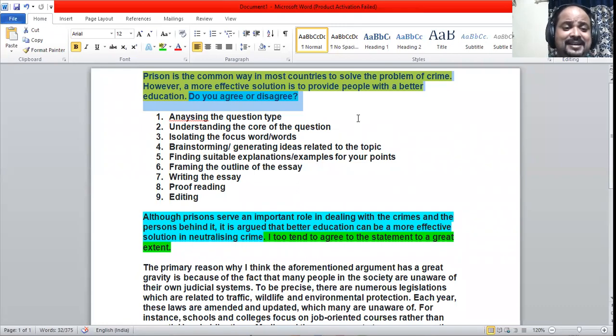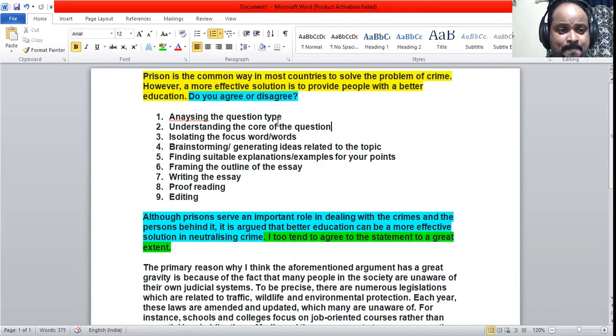Hey everyone, today we are going to see this paragraph question, that is, prison is the most common way in most countries to solve the problem of crime. However, a more effective solution is to provide people with a better education. Do you agree or disagree? This is an opinion question here. So let us analyze the question in detail.